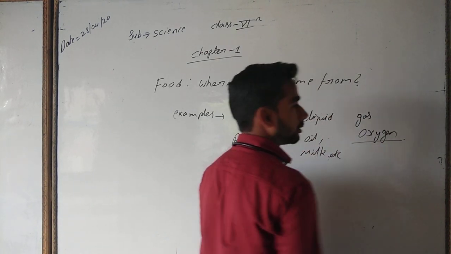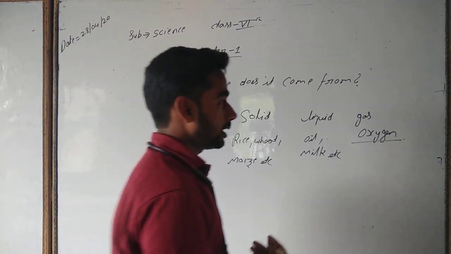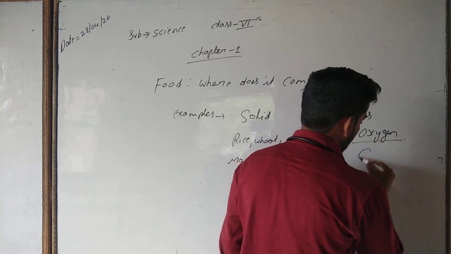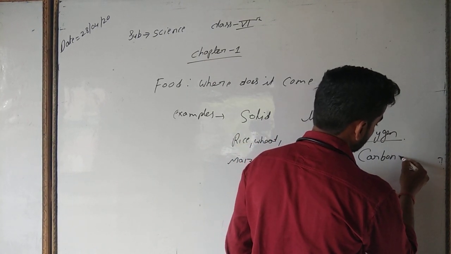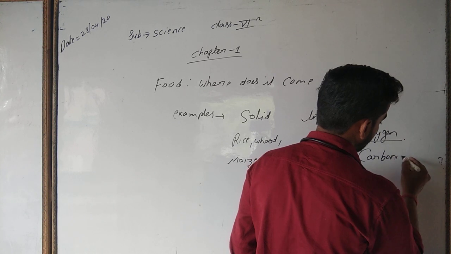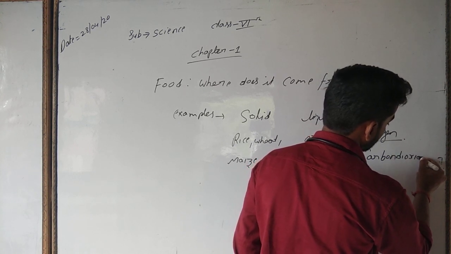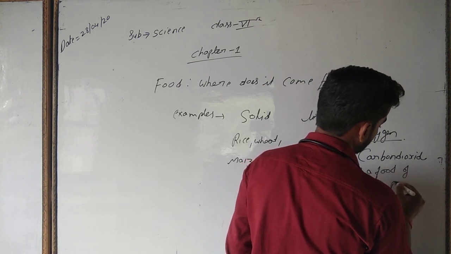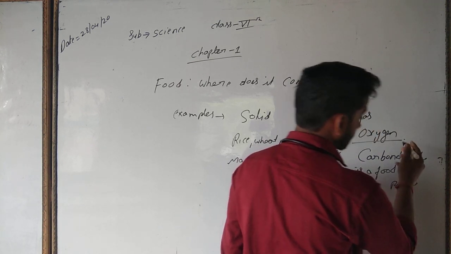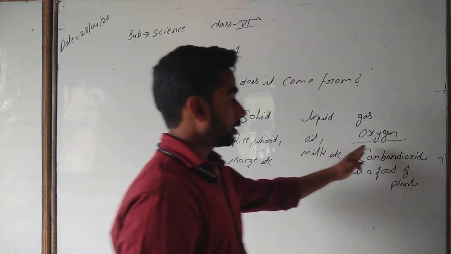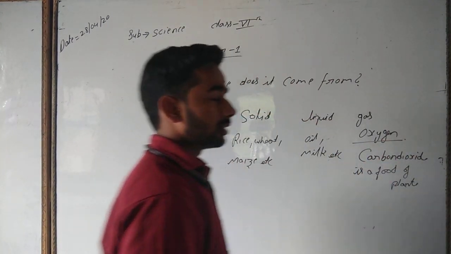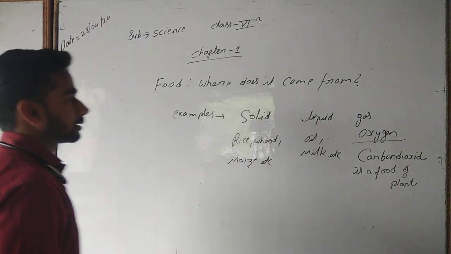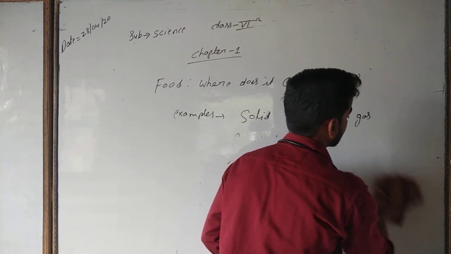Also there are gaseous foods available, such as oxygen. Oxygen is also a food which is used by human beings to survive. Also carbon dioxide is a food for plants. It is very essential for plants because carbon dioxide is used by plants to make food through photosynthesis. We already know about photosynthesis.